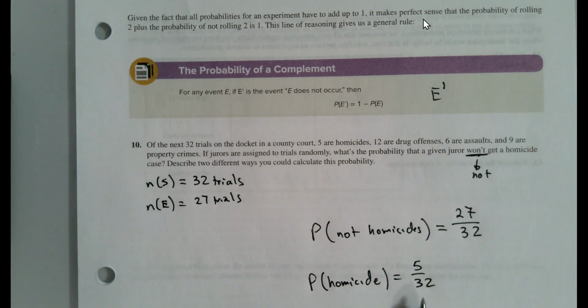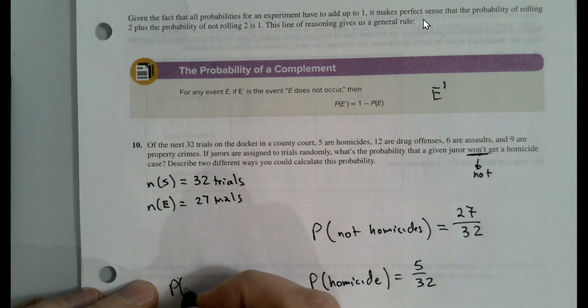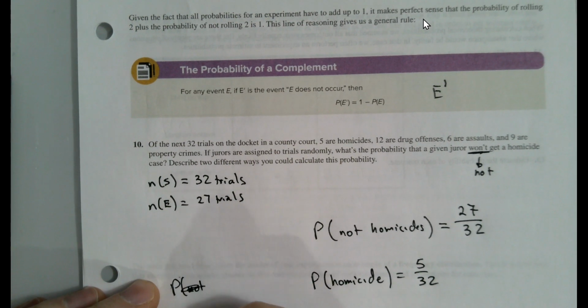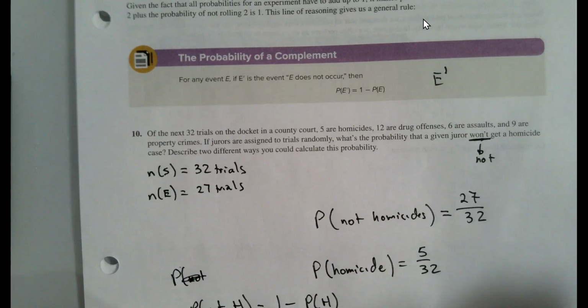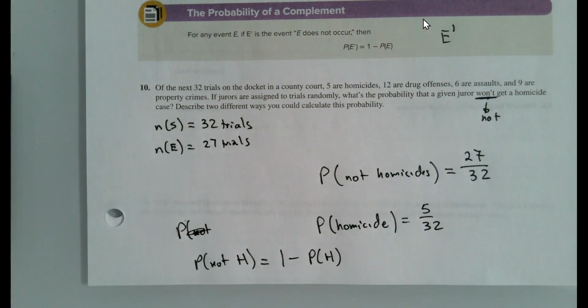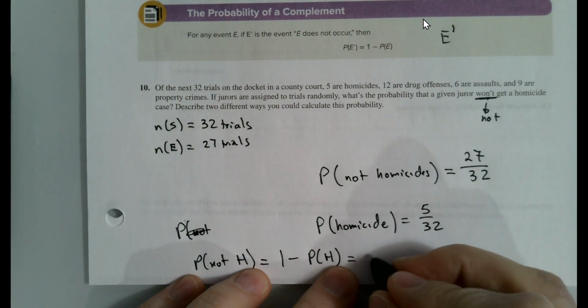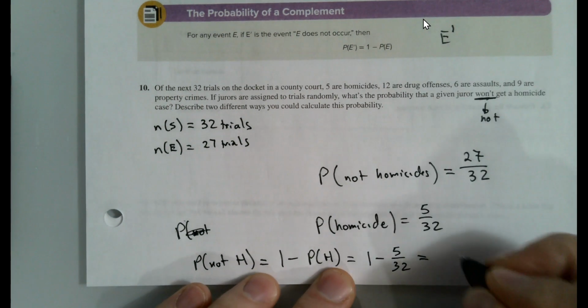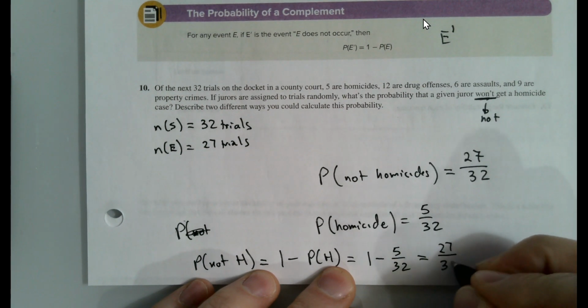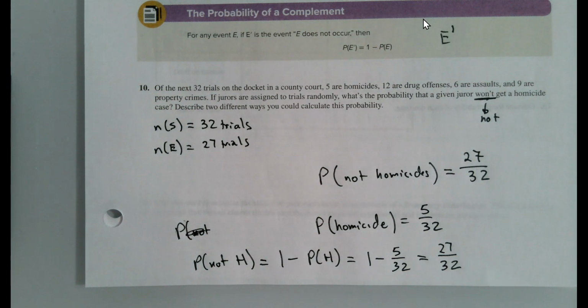And we can use this to calculate not homicide. So the probability of not homicide, we'll use H, is equal to 1 minus the probability that the juror was assigned a homicide. Oh boy, you can't see what I'm writing. So that would be equal to 1 minus 5 out of 32, which is the answer we had above, 27 out of 32.